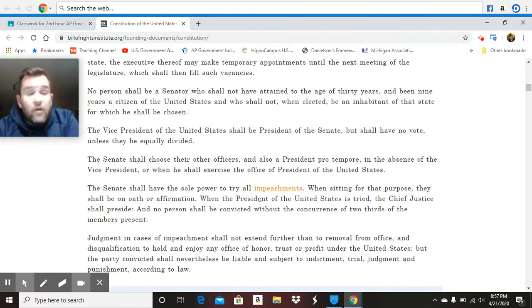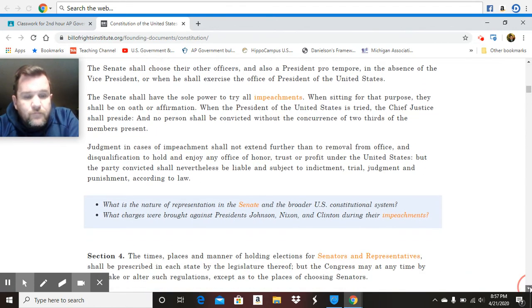So we're also getting into checks and balances. The Congress can pass laws. The president can veto them. Congress can override a presidential veto. The president can enter into treaties, but the Senate has the power to confirm those treaties. So we'll get into all that too.